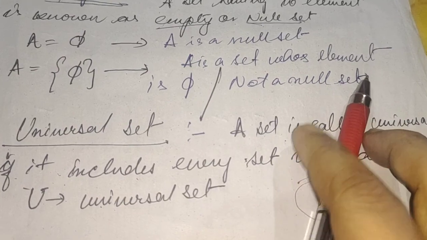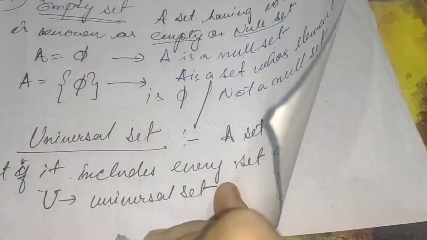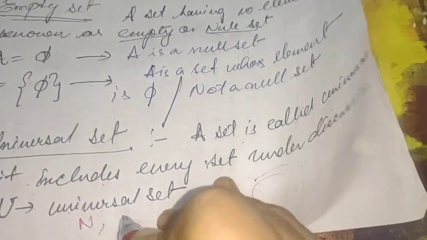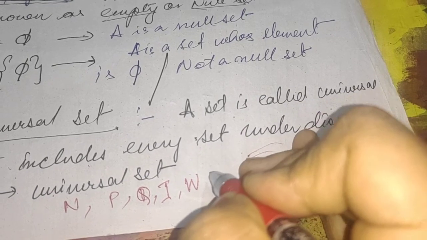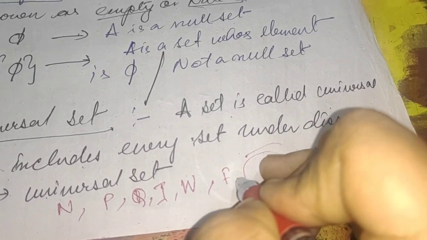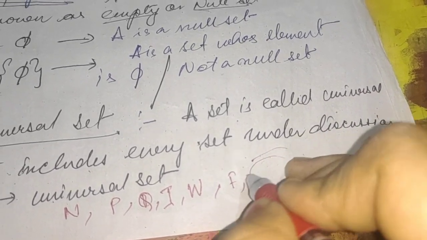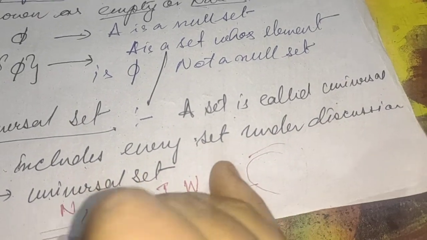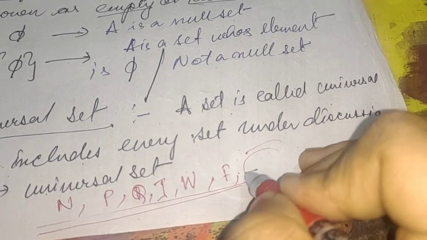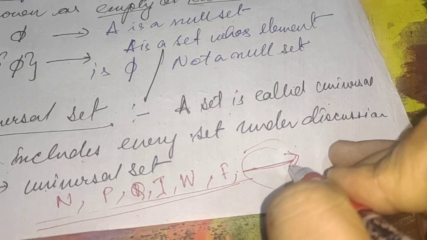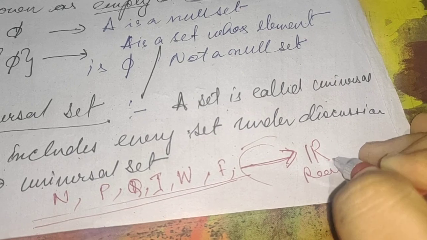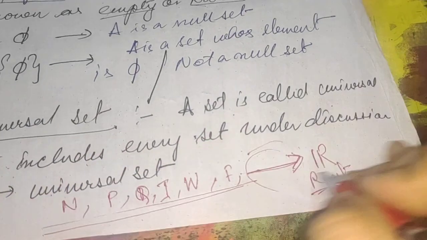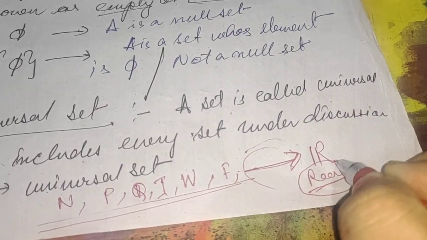Suppose we are discussing natural numbers, rational numbers, irrational numbers, integers, whole numbers, fractions and so on. All the elements of these sets are actually included in a single set, and the name of that set is real numbers. So all the elements are included in the real number set.